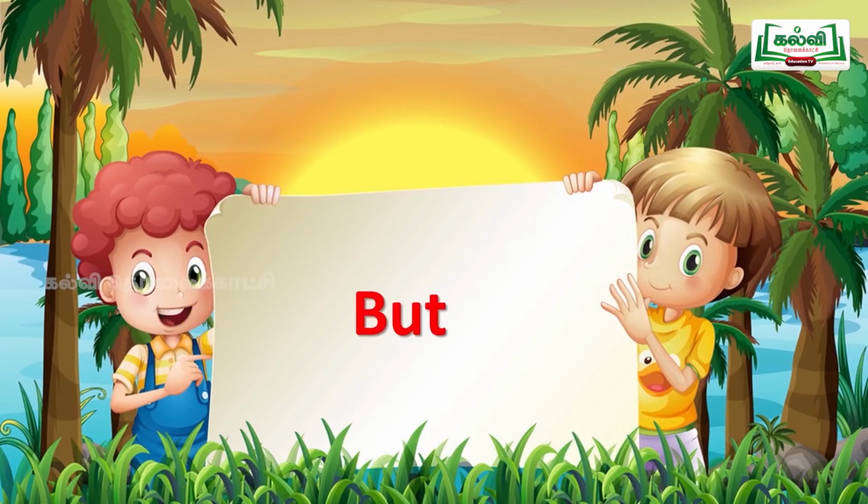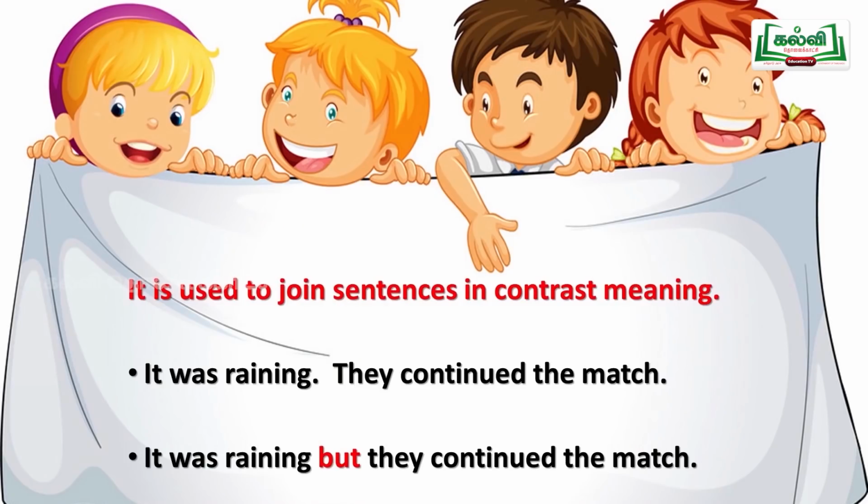So next sentence, we see "but". What is that word? But. Do you remember? It is a word used to join sentences in contrast meaning, or just opposite meaning. But means, in Tamil, "aanal". It was raining. They continued the match. It was raining is a negative part. They continued the match is a positive one. So to join the opposite meaning of sentences, we'll use this "but". It was raining, but they continued the match.